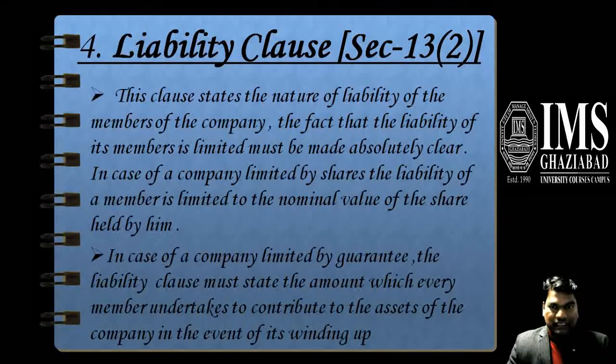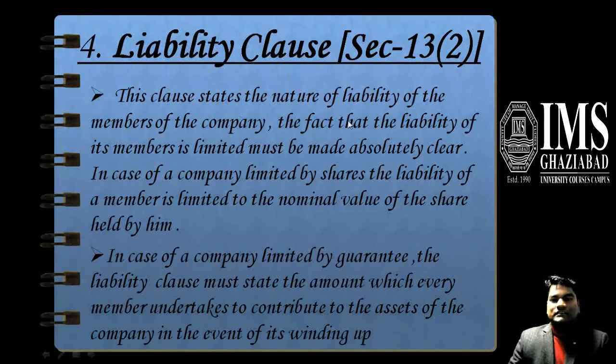The fourth is the liability clause. This clause states the nature of the liability of the members of the company. The fact that the liability of its members is limited must be made absolutely clear. In case of a company limited by shares, the liability of a member is limited to the nominal value of the shares held by them, which is defined in Section 13, subsection 2. In case of a company limited by guarantee, the liability clause must state the amount which every member undertakes to contribute to the assets of the company in the event of its winding up.